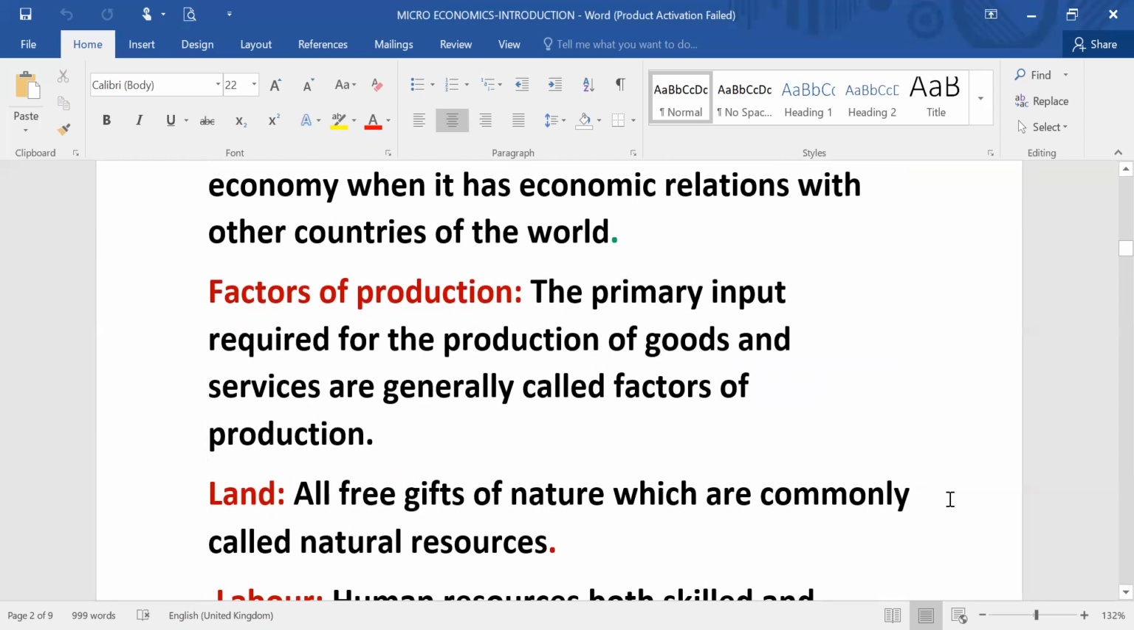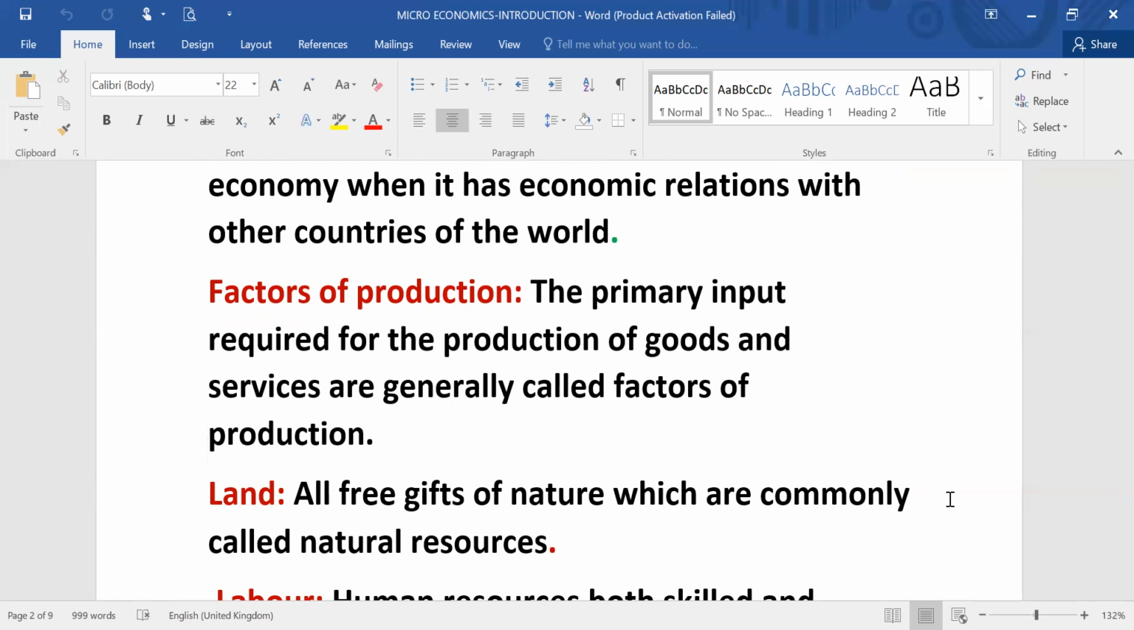What do you mean by factors of production? There are four basic factors of production: land, labor, capital, and enterprise. These are the four primary factors of production, also known as primary inputs. But there are secondary inputs also, like raw material, power, fuel, water, and pesticide. All of those are secondary inputs.